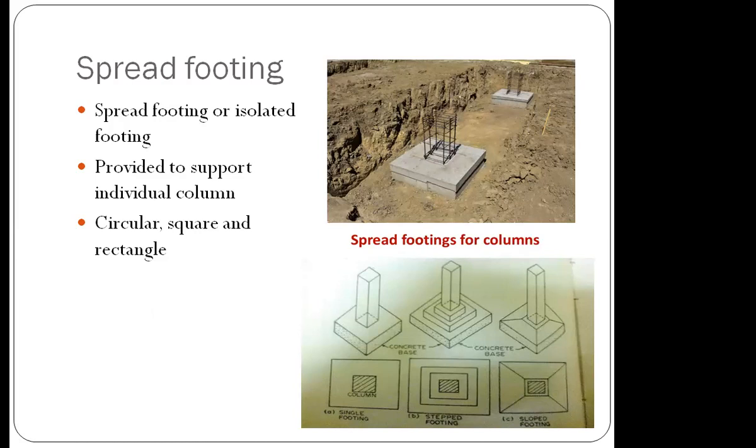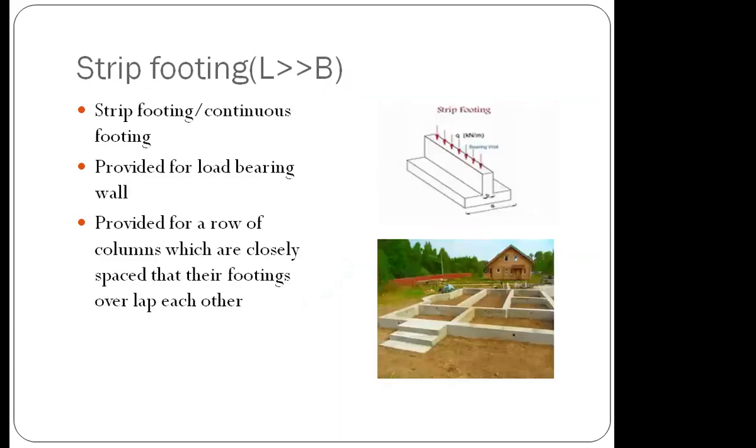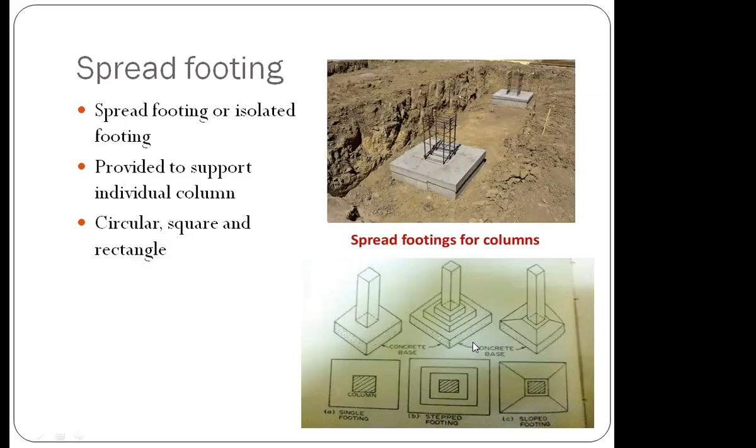And there are different shapes of spread footing. The base slab of spread footing, as you can see in the image, varies. Sometimes it is just a simple square, sometimes a stepped square, stepped footing. Here if you see the slab, it has steps. And sometimes it can be a sloped base slab also. And this shape also, sometimes it can be square, rectangular or circular.